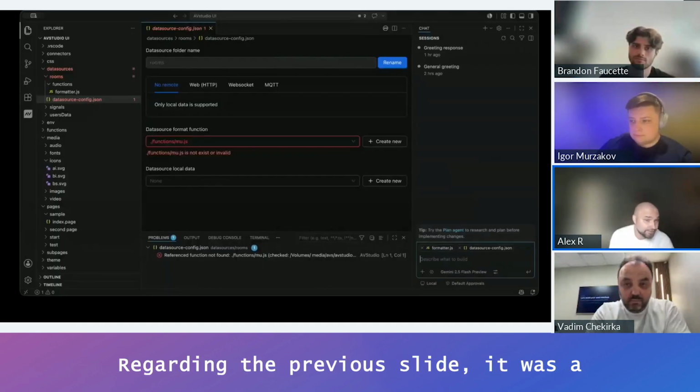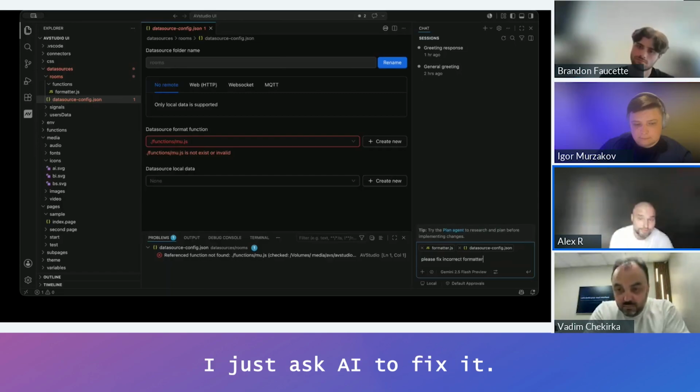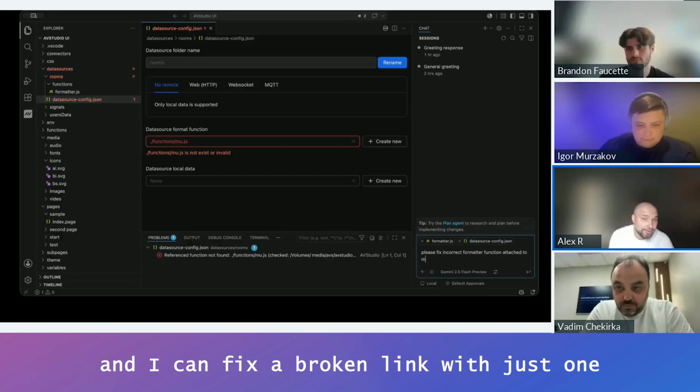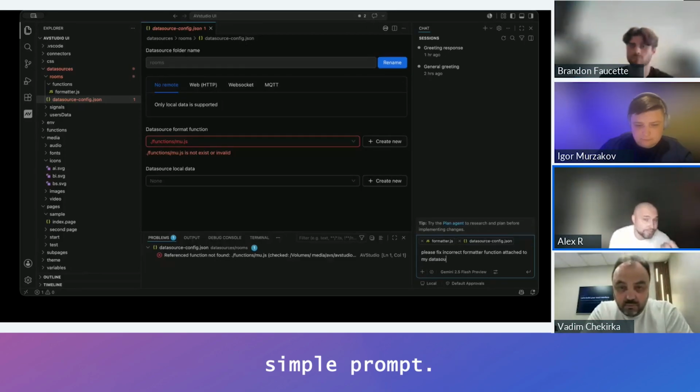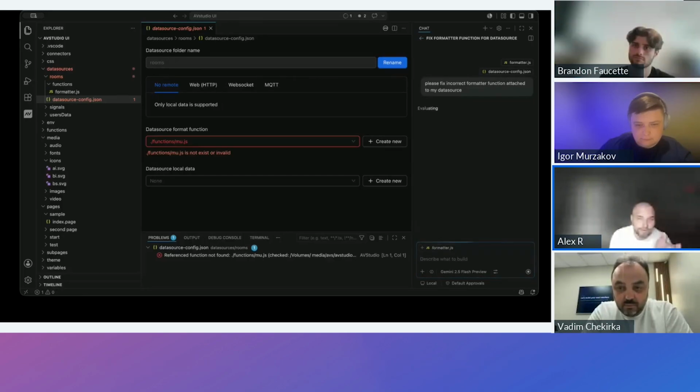Regarding the previous slide, it was a wrong file linked as a data source formatter, and I just asked AI to fix it. And AI can fix a broken link with just one simple prompt. No special training, no additional skills required.